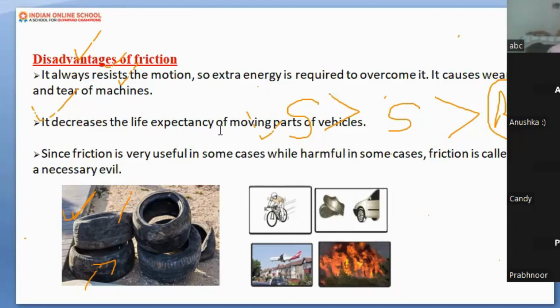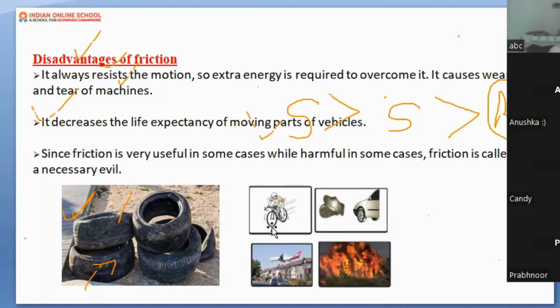Here is one example for you of the disadvantage of friction. That is a forest fire. When the branches of the trees, due to the scorching heat from the sun, or else in the usual atmospheric temperature, rub against each other continuously, they produce heat. This may lead to a forest fire. And you know what would happen if there is a forest fire. So that is the first disadvantage.